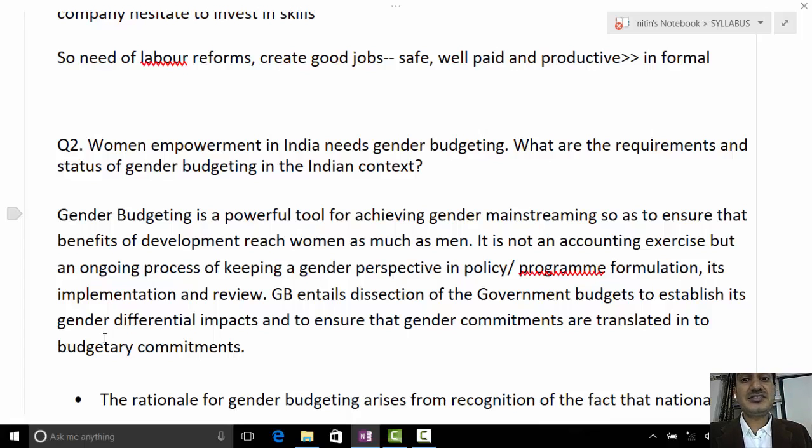The question says women empowerment in India needs gender budgeting. Definitely. How then do you showcase the things? That gender budgeting means what? You have every policy that has a component orientation to bring benefits to women. Then you show the different sectors, in education, in health, how in a patriarchal society or in the whole setup, even the policy making and policy implementation are not bringing equality to the women and giving them justice.